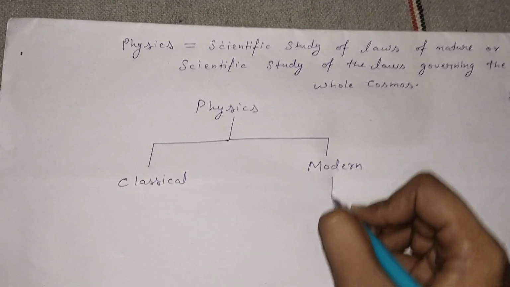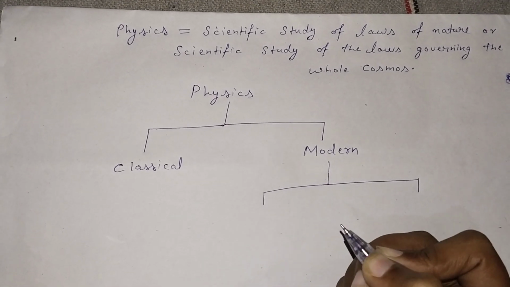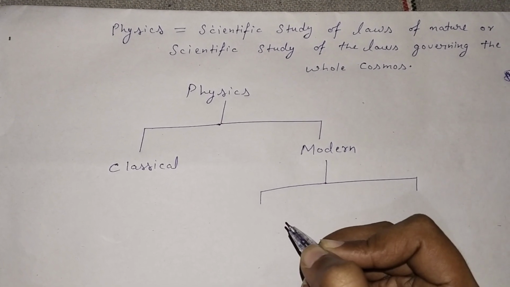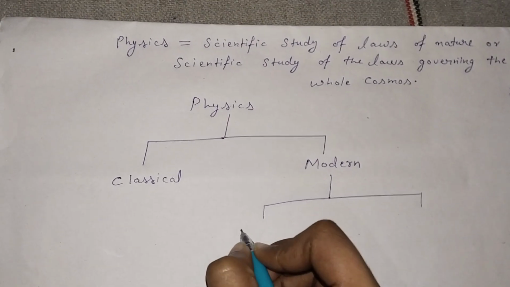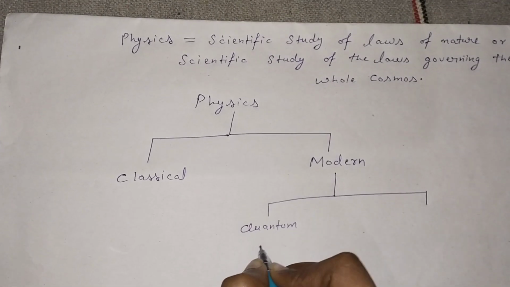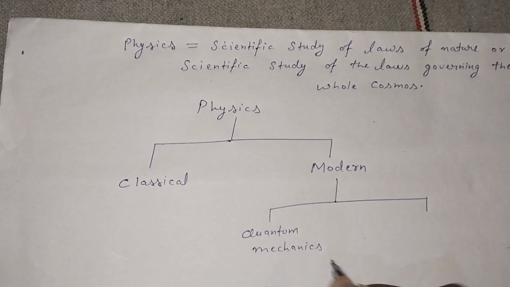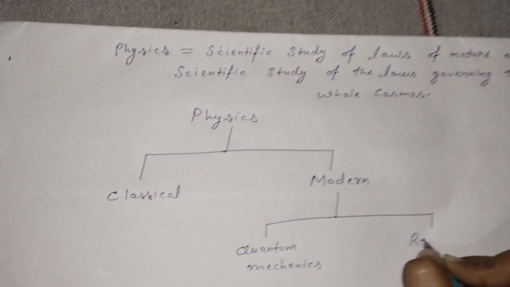What are the branches of modern physics? Modern physics is divided into two parts. First is quantum mechanics, and another is relativity.